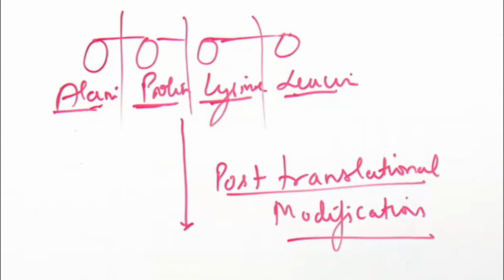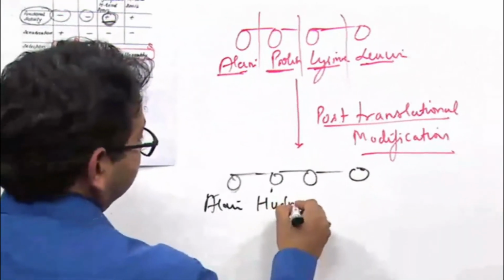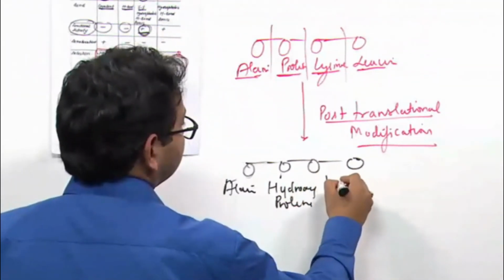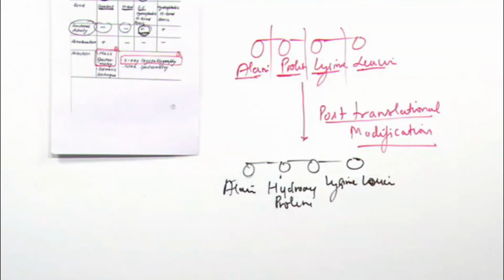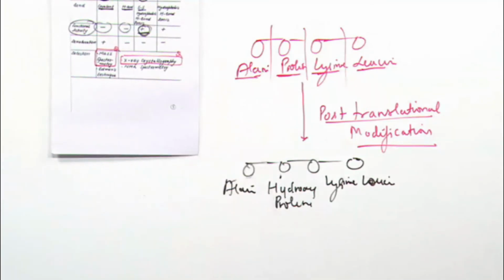Post-translational modification means this protein, alanine, proline is converted to hydroxyproline, lysine, leucine. Means proline is converted to hydroxyproline by post-translational modification. Okay.